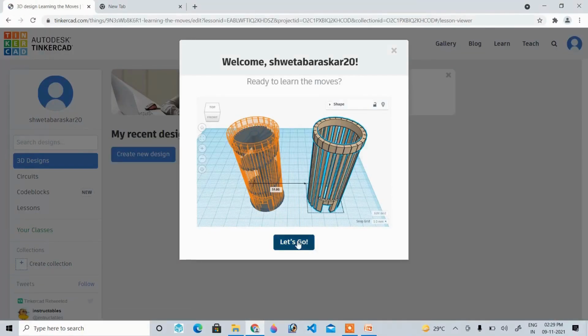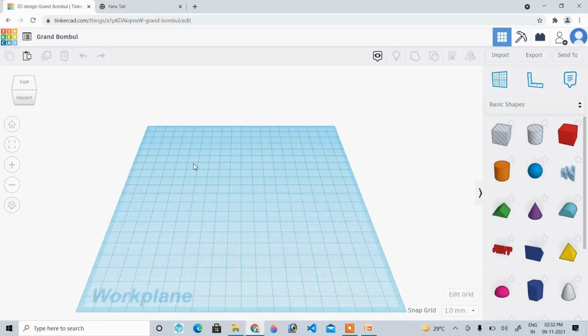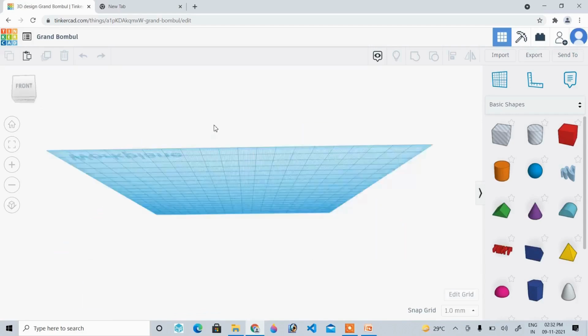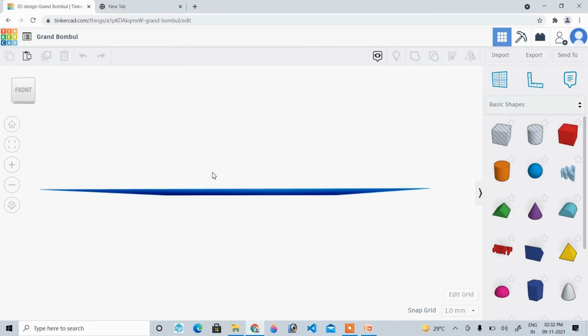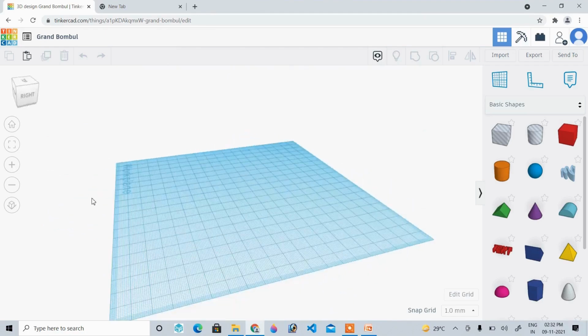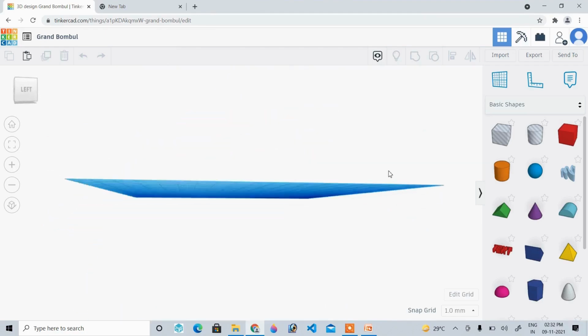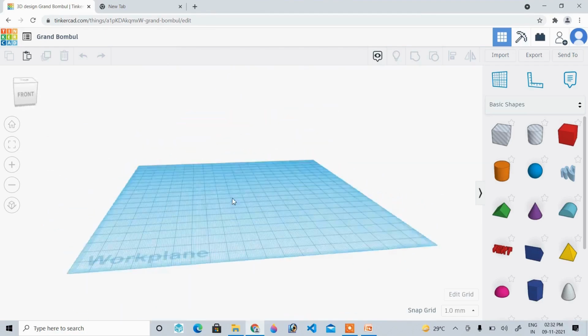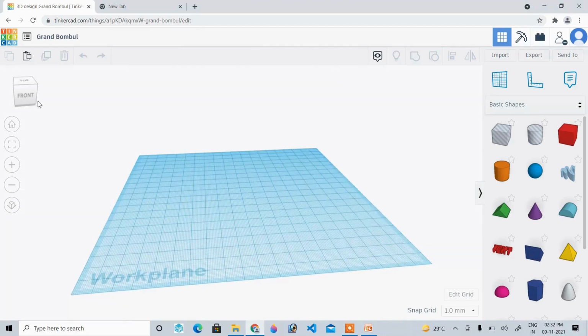Here it will give the first introduction, so I'll just skip this part. This is my work plane where I'm going to design my 3D object. This is the blue work plane, and it is now showing the top view. If I shift left, I know that this is the front side. If I do this, it's the bottom side. If I go like this, it is the right side, and this is the left side. So by checking that cube we will know on which side we are designing the object.